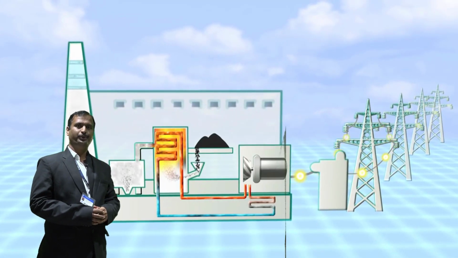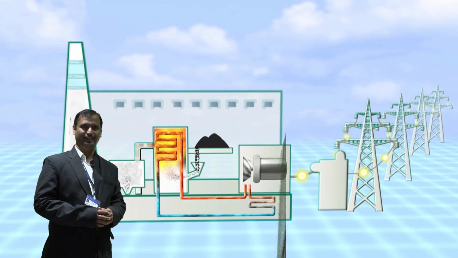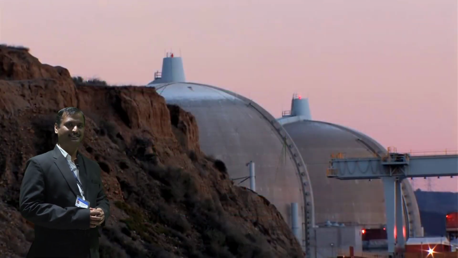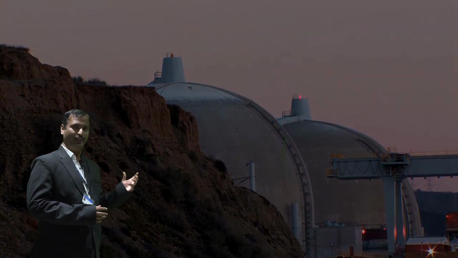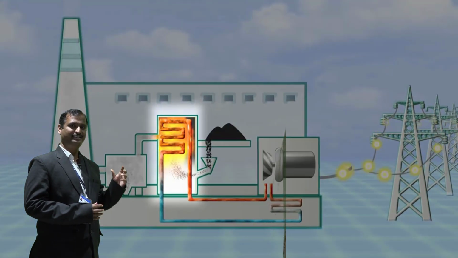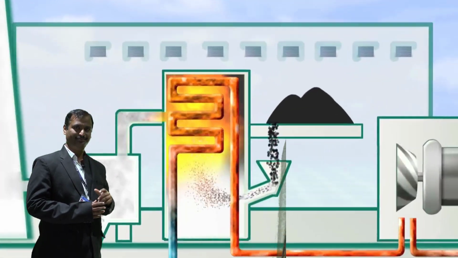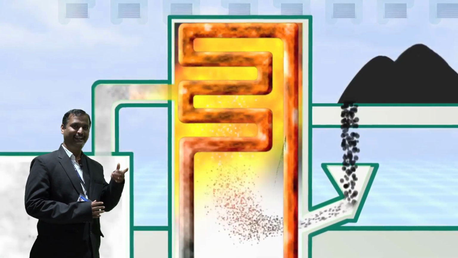Now you understand which type of energy conversion takes place inside the boiler. See here, first the chemical energy of coal is converted into heat energy, and the heat energy is added into the water. Then the water is converted into steam.